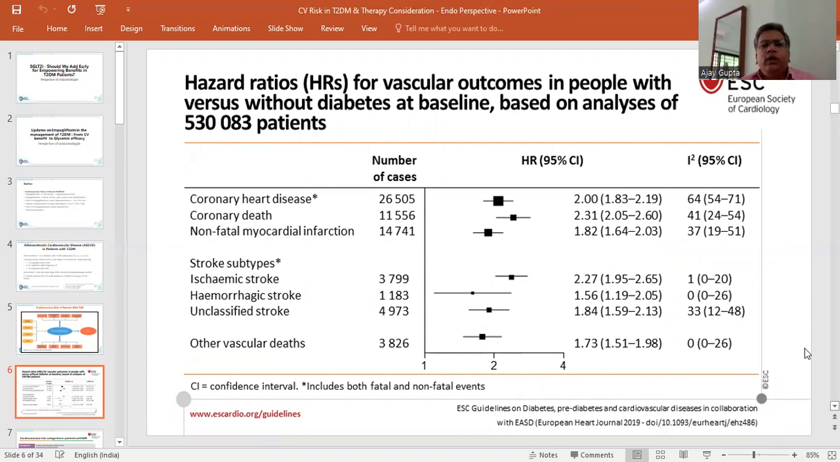The hazard ratio for vascular outcomes in people with type 2 diabetes mellitus versus those who do not have diabetes at baseline, based on analysis of a huge population, has been studied. Here we can see that overall coronary heart disease is quite common, that is, the hazard ratio is in favor of the population who have diabetes. Similarly, coronary death, non-fatal myocardial infarction, stroke subtypes, whether ischemic, unclassified or hemorrhagic, almost all such complications are quite common in the diabetic population as compared to the non-diabetic population.